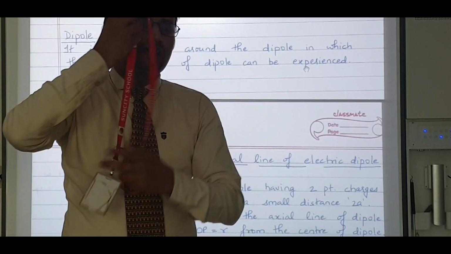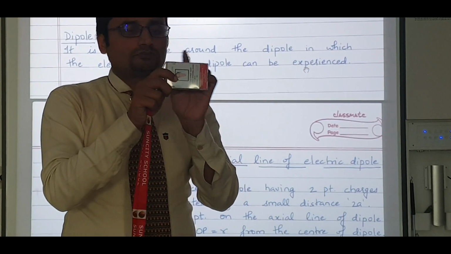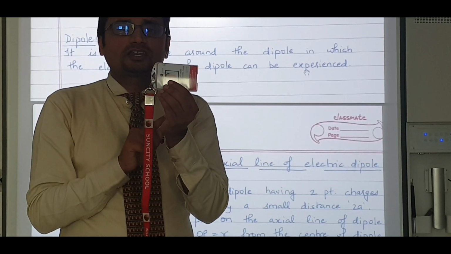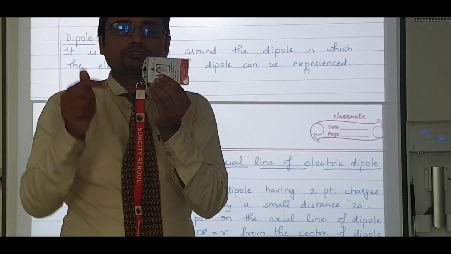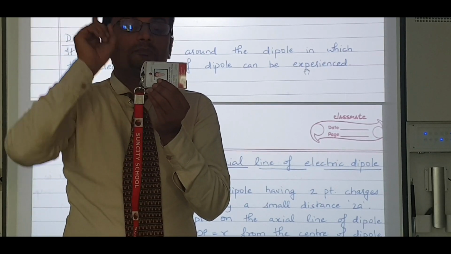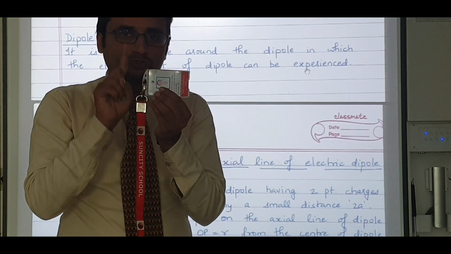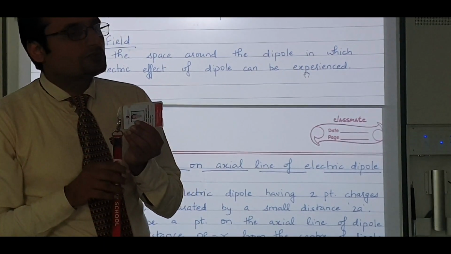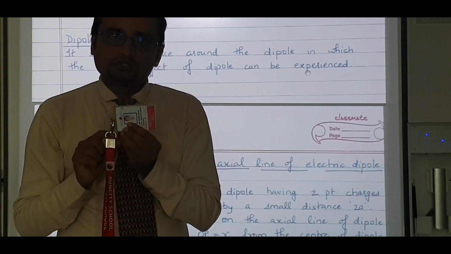Let us take this part itself. If this is my dipole, one charge here, one charge here, I can find the electric field intensity at this place, and also at this place. By the way, they won't have the same electric field intensity, so you need to be careful with that part. First of all, this is called axial. This is called equatorial.